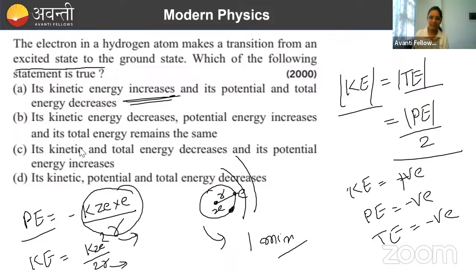Remember that potential energy is negative. So if R is decreasing, the magnitude of potential energy is increasing. But since it has a negative sign, we will say that energy is decreasing. We will consider the negative sign. So potential and total energy both are negative. In magnitude, both are increasing, but since they are negative, potential and total energy will decrease. So the options you gave, C, D, D, are all wrong. The option will be A. And you got this question in your exam also, I remember, last week.